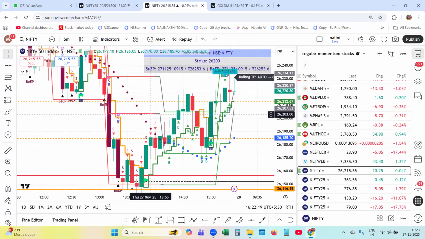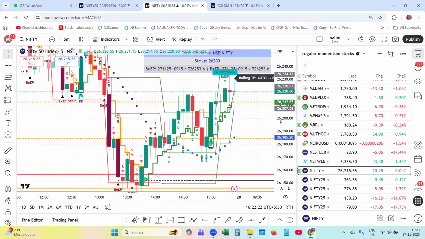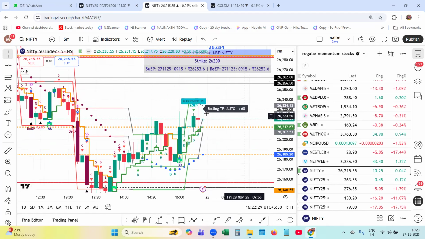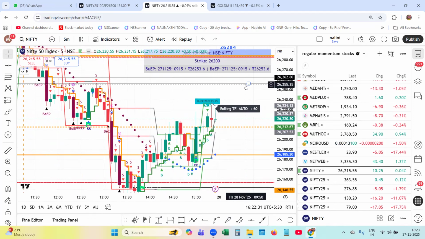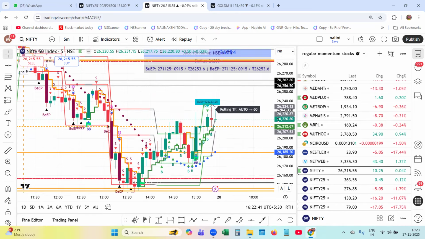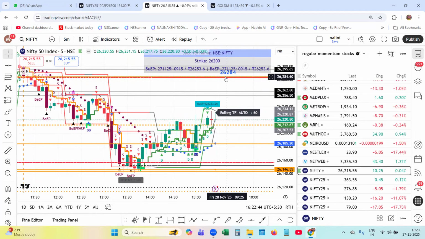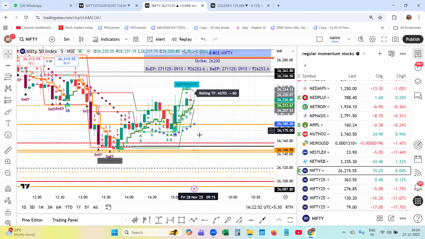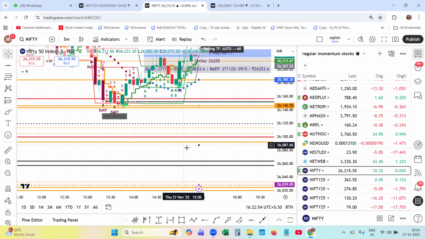So it went up to 26,240, and you can see the rolling pivot later turned into green over here. When it tested and came down, it turned into green over here, and the market could not go past this level because earlier it had been a resistance level. For tomorrow, you need to see whether it is going to cross this level, because these put writers are already active over here, 26,284, and the market, if it starts breaking below this level.